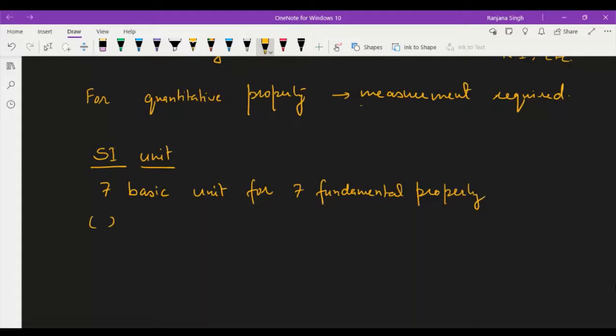What are the 7 basic units? First one is kilogram, unit of mass. Second one is meter, unit of length.